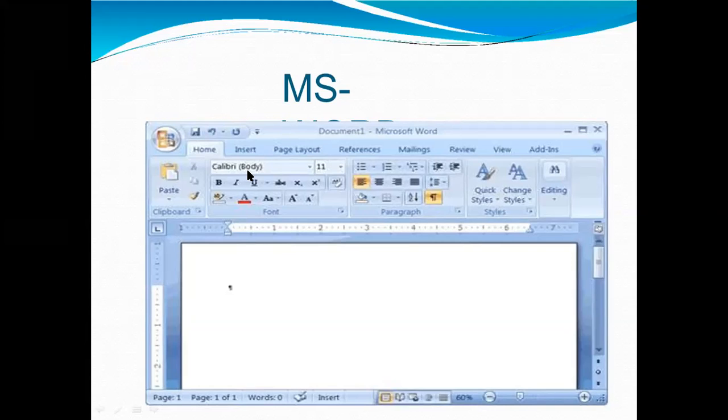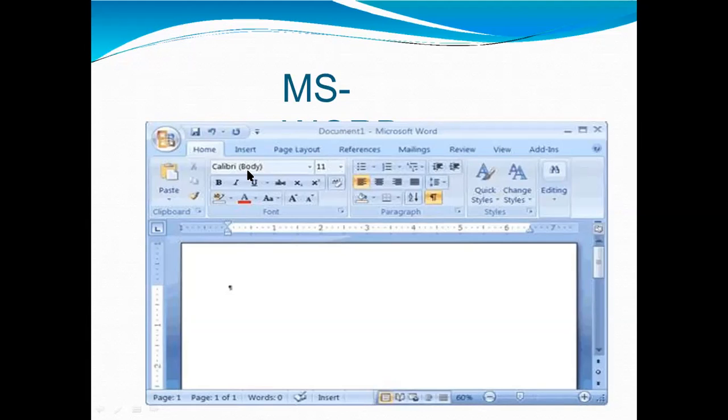Now come to the third, which is Design. The template or the design in which you want your document to be created can be selected under the Design tab. Choosing an appropriate design will enhance the appearance of your document.